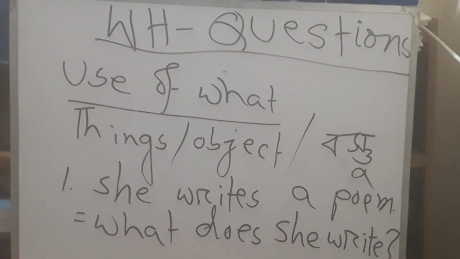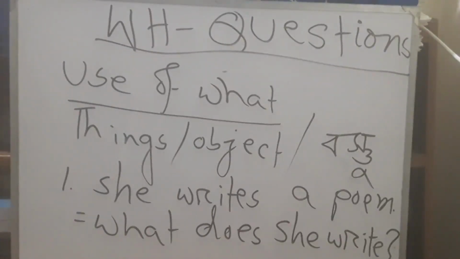I have written use of what. Actually, what is used if you see things and the position of things in the object form. In Bangla, we call it bostu. What does it mean? Here I have written a sentence.